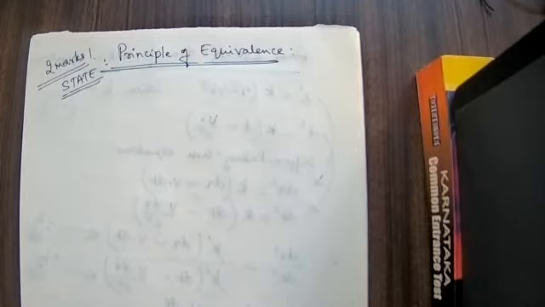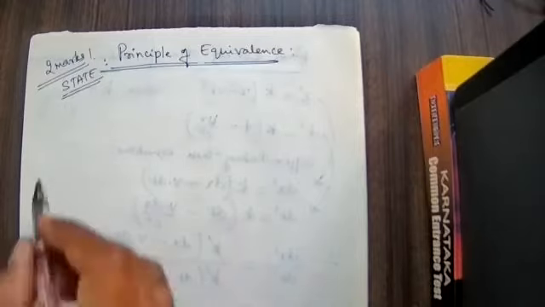Inertial mass means Newton's second law, F is equal to ma. That is inertial mass. Unless a force is acting on a body, the body cannot change its initial position or its uniform velocity with which it was traversing. That is the first idea, inertial mass.